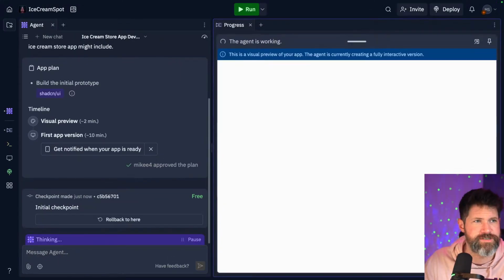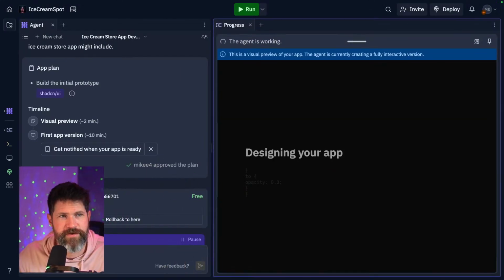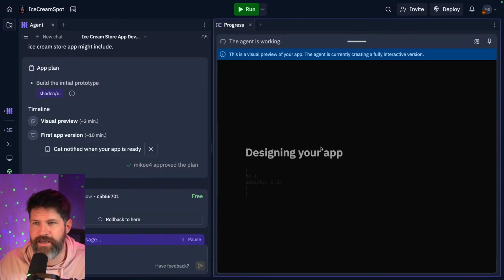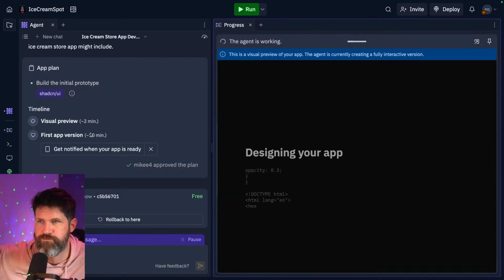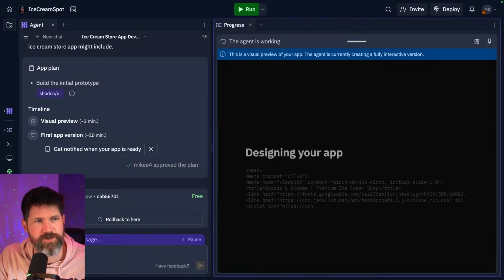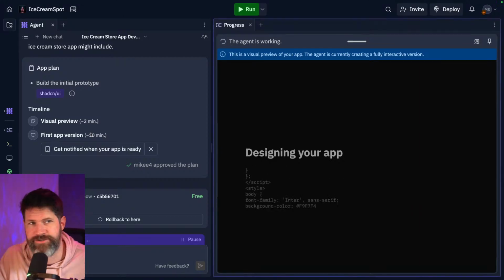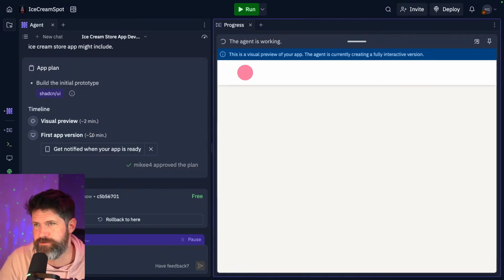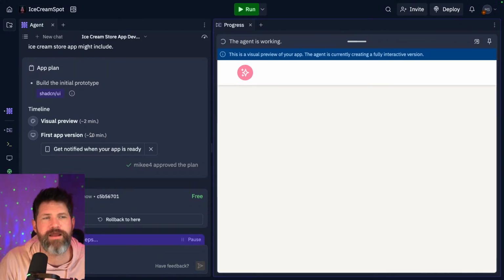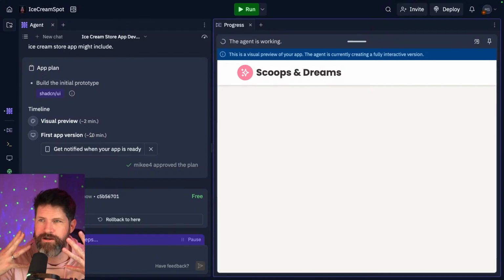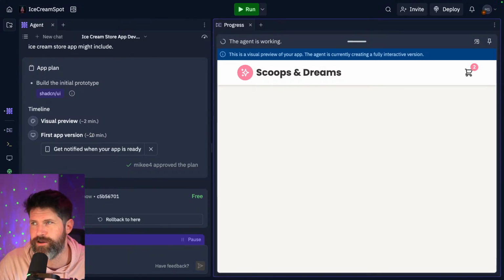And this is what's insane. Let me move my face here. It will just start making whatever you say. It starts coding it right here in front of you. I just said a couple of things. This is the real vibe right now. My hands are here, I'm doing nothing. Scoops and dreams. It's super dope. Okay, this is replit.com.